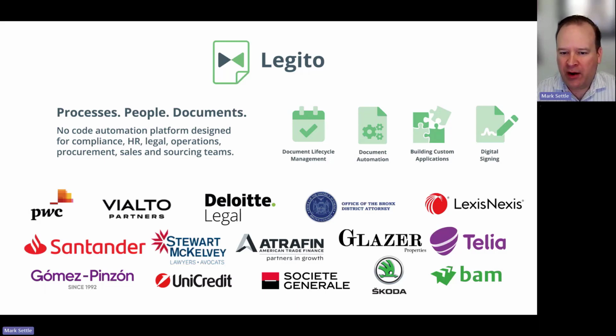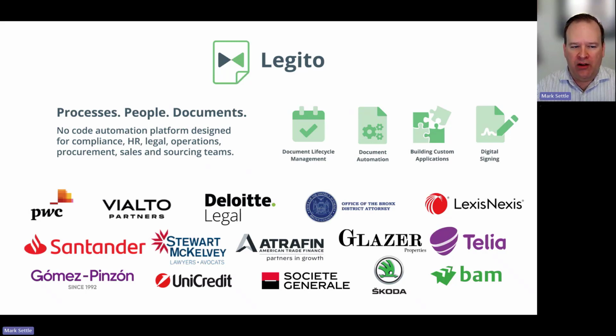So first, a little bit about Legito. If you're new to Legito, we are a company that's been around for about 10 years, and our focus is on an automation platform to help you with document lifecycle management or document automation. You can even create custom objects and manage workflow around those objects. And then, of course, we tie into digital signature as well.